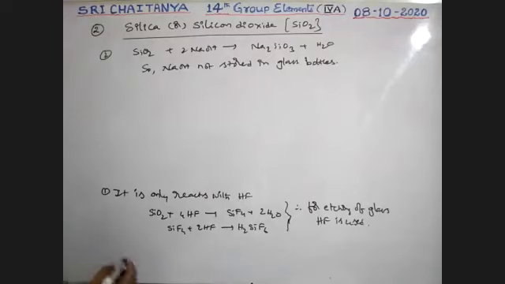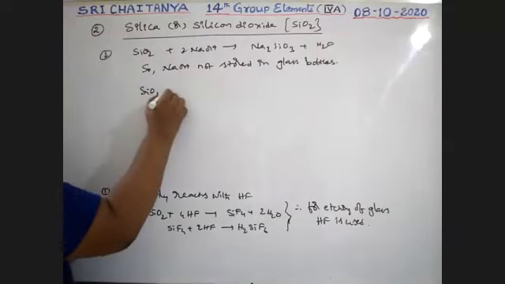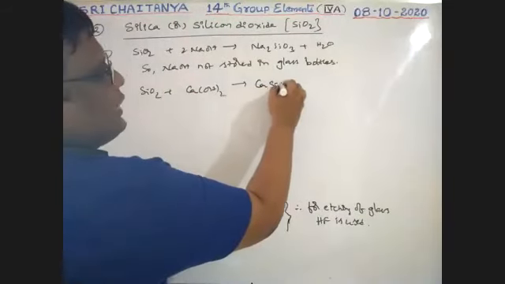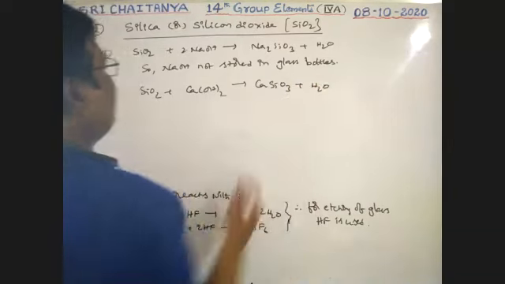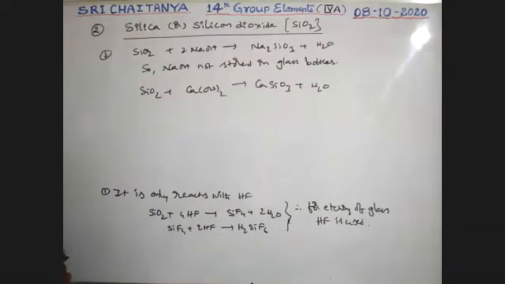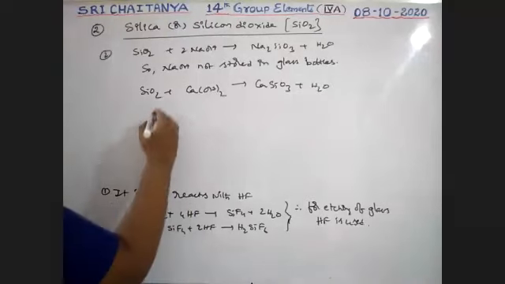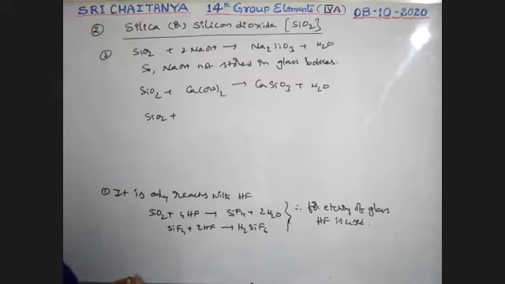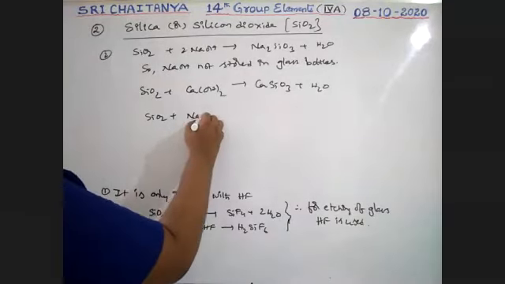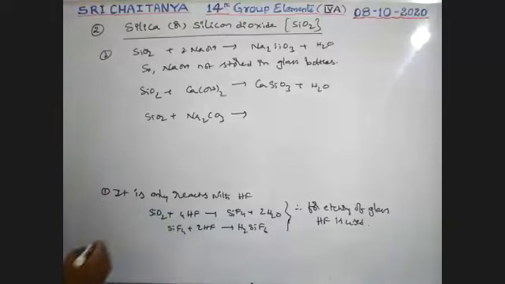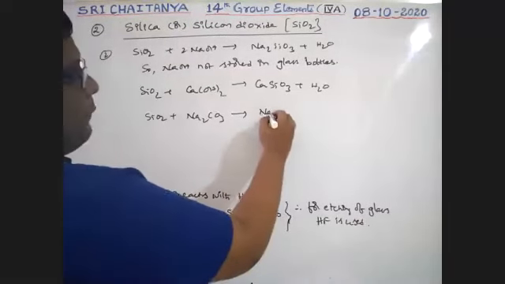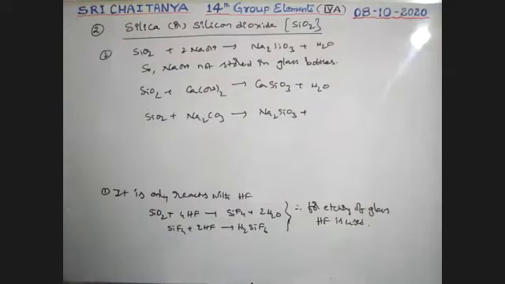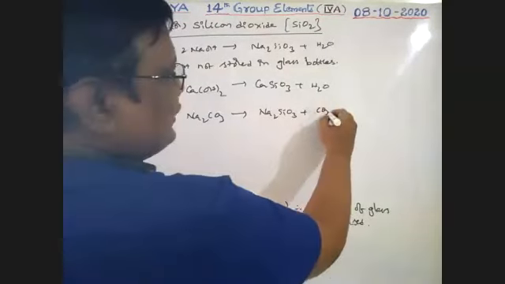Okay. Next point. When SiO2 reacts with calcium hydroxide, that gives CaSiO3 plus H2O. Similarly, when SiO2 reacts with Na2CO3, sodium carbonate, that gives Na2SiO3 plus CO2 gas.